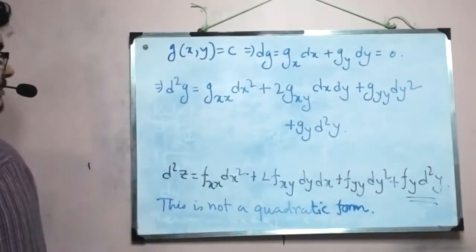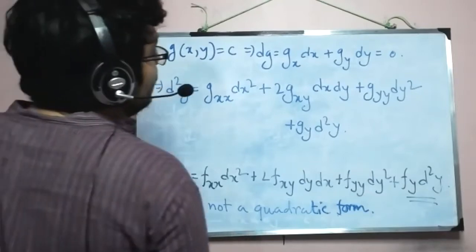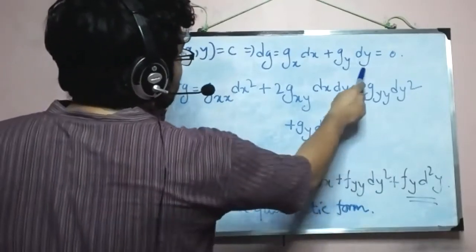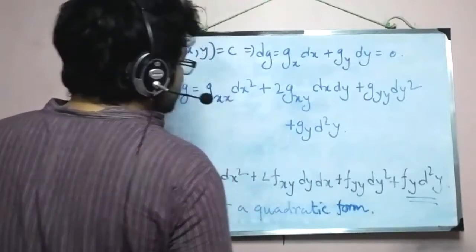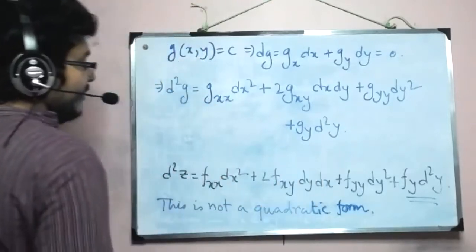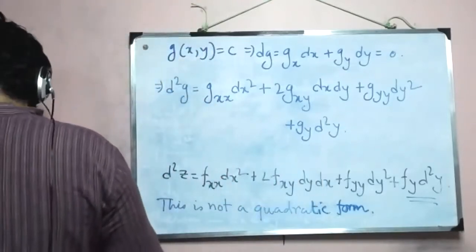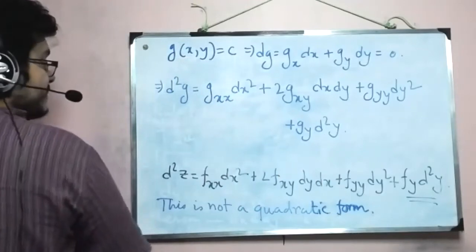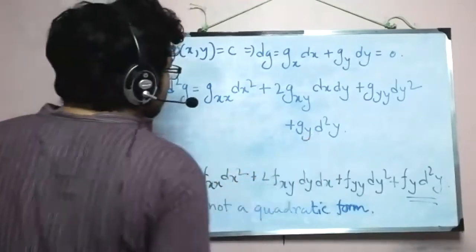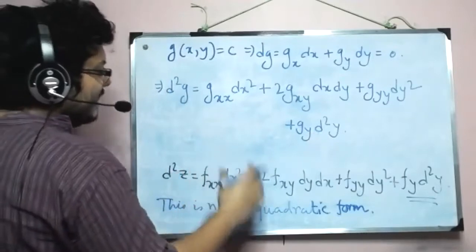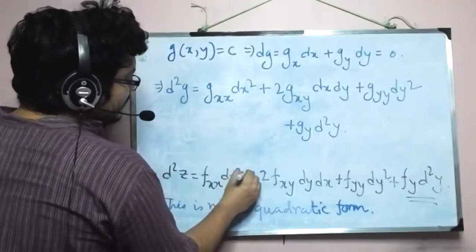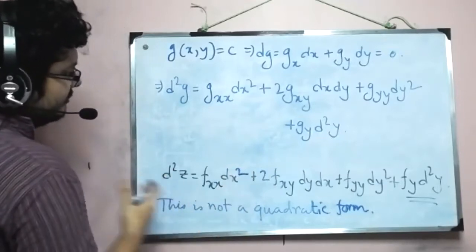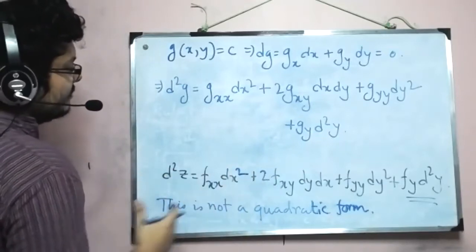Here dy is dependent on dx. Because of that, we have this extra term. So now what will we do? We will basically solve this equation for d2y. I'm not doing that here because it involves a long list of calculations which are quite big in size.